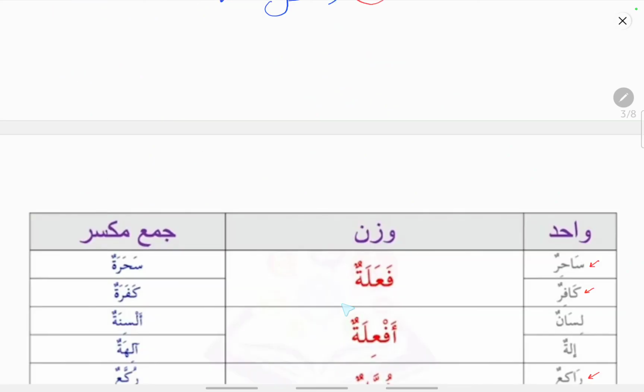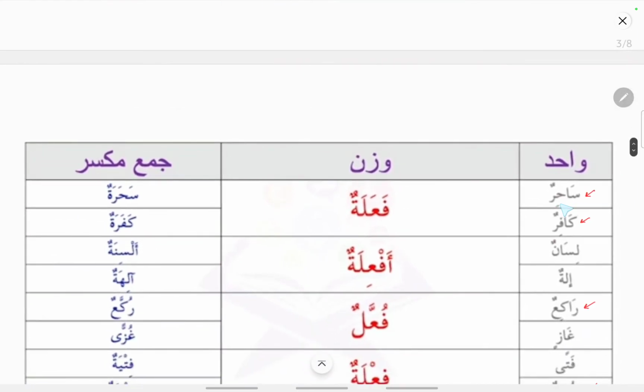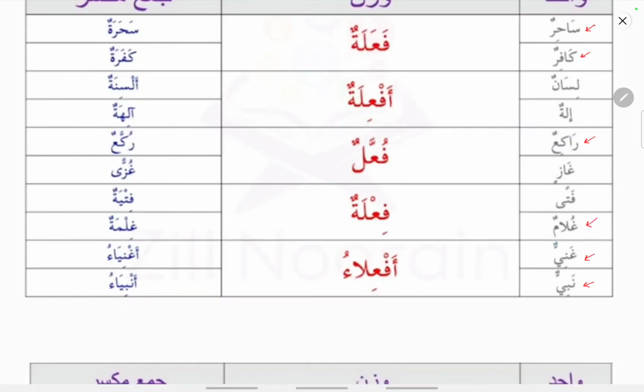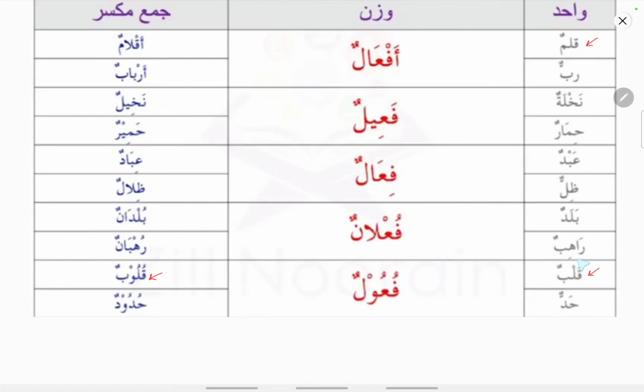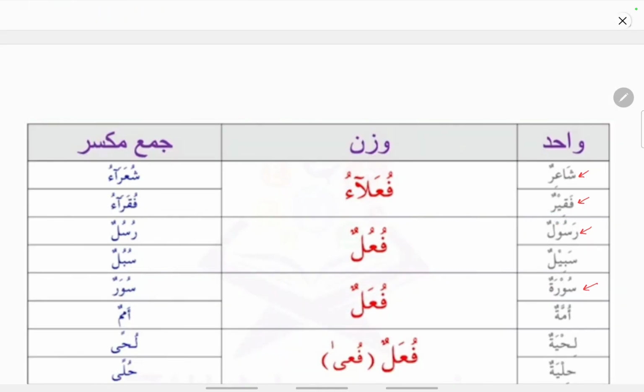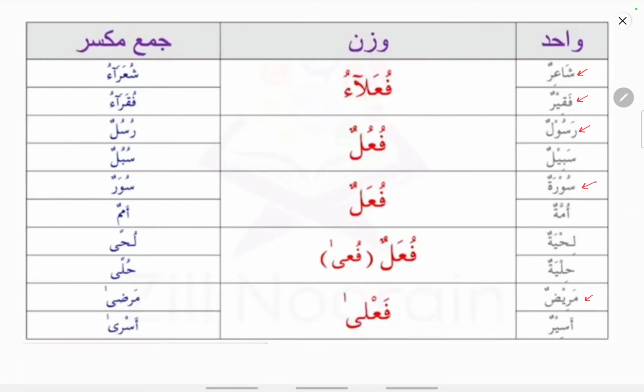Let us see some examples of the Jamul Mukassar which do not follow a fixed pattern. Like Sahirun, Sahratun. Kafirun, Kafaratun. Gulamun, Ghilmatun. Khalamun, akhlamun. Khalbun, khulubun. Khalbun means a single heart, khulubun. Faqirun, fuqara. Now you can see rasulun, rusulun.